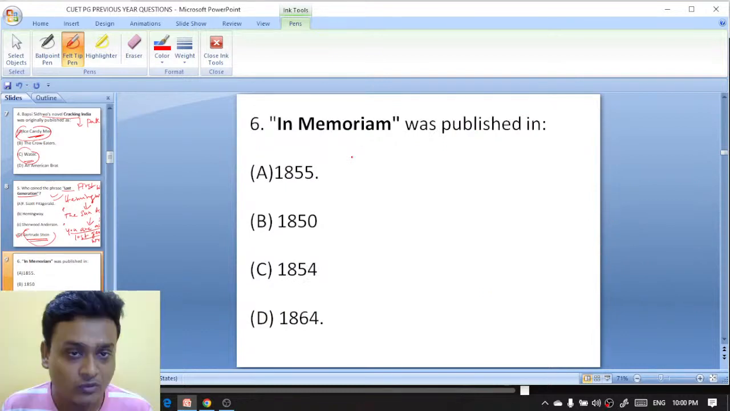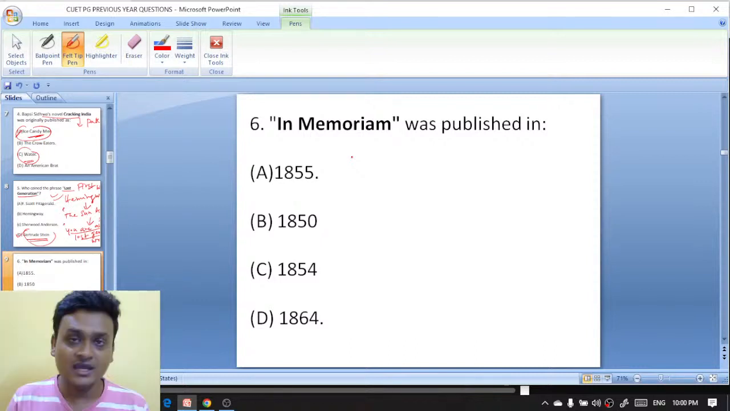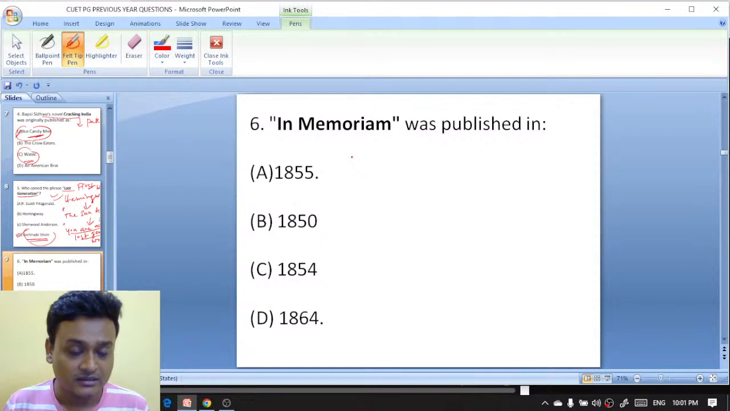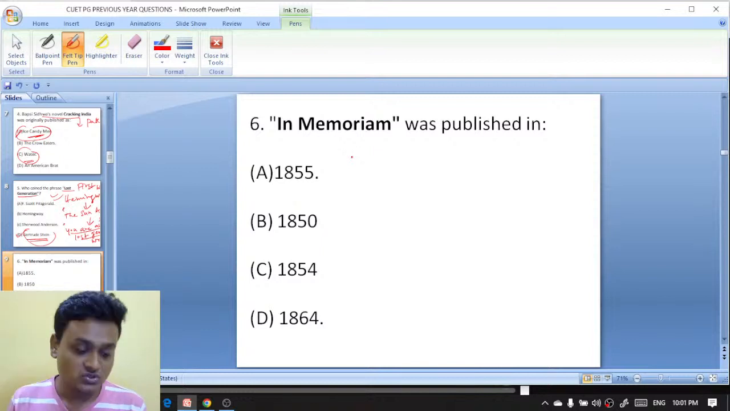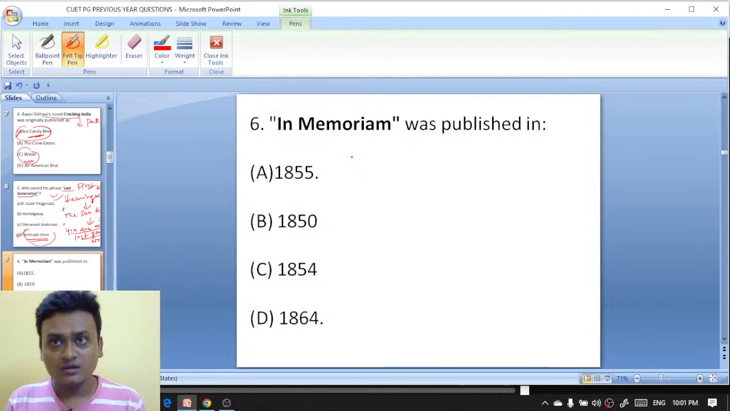In Memoriam was published in 1855, 1850, 1854, or 1864? Look, in one question a lot of concepts come up. You have to study like this, by relating. Just reading one question and marking it is of no use. Just try to relate one literary text with another literary text. Then it will be easy to remember. When you are able to relate one text with another text, then it is very easy to remember all these things.